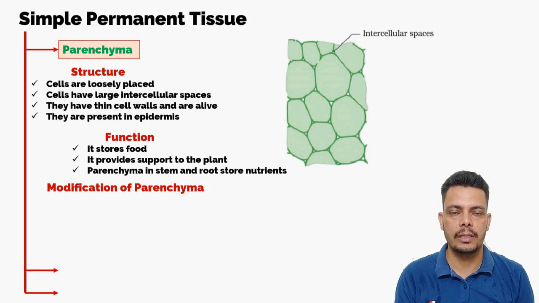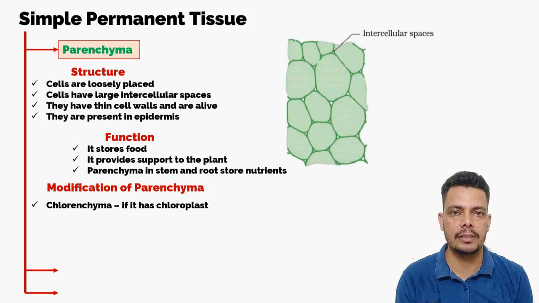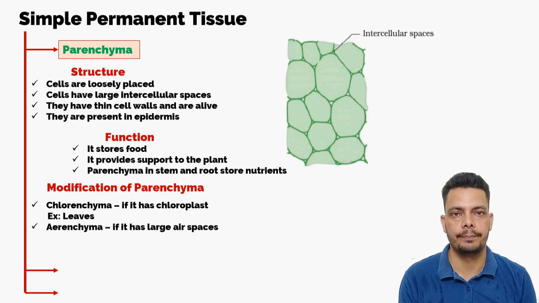In some stems and leaves, the parenchyma cells in the mesophyll of the leaf contain chlorophyll, because parenchyma itself is unspecialized cells. In some cases, they become specialized, as in the stem of the cactus, they are green, and in the leaves, if they contain chlorophyll, we call these chlorenchyma. The name changes from parenchyma to chlorenchyma.